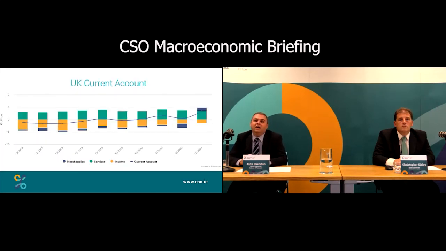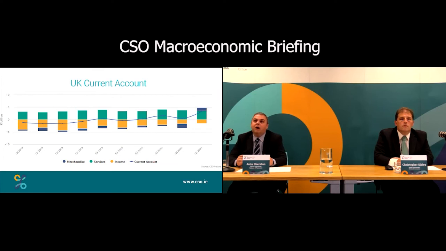To look at our UK current account again, we can see that we have a trade balance in Q1 2021 of 4.5 billion, which is up 2.1 billion on the same quarter in 2020. This is driven by merchandise imports, which in Q1 2021 were 4.2 billion, which was down 1.5 billion on the same quarter in 2020. This gives us a positive merchandise trade balance with the UK for the first time since Q3 2017. The net income outflows are 1.5 billion in Q1 2021, which is down 1.7 billion.